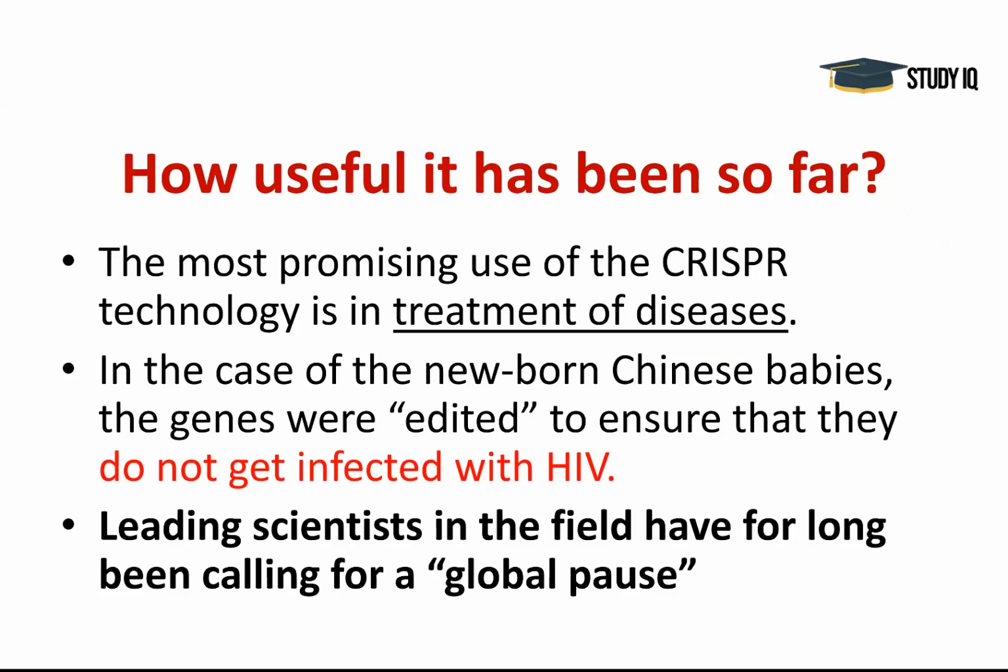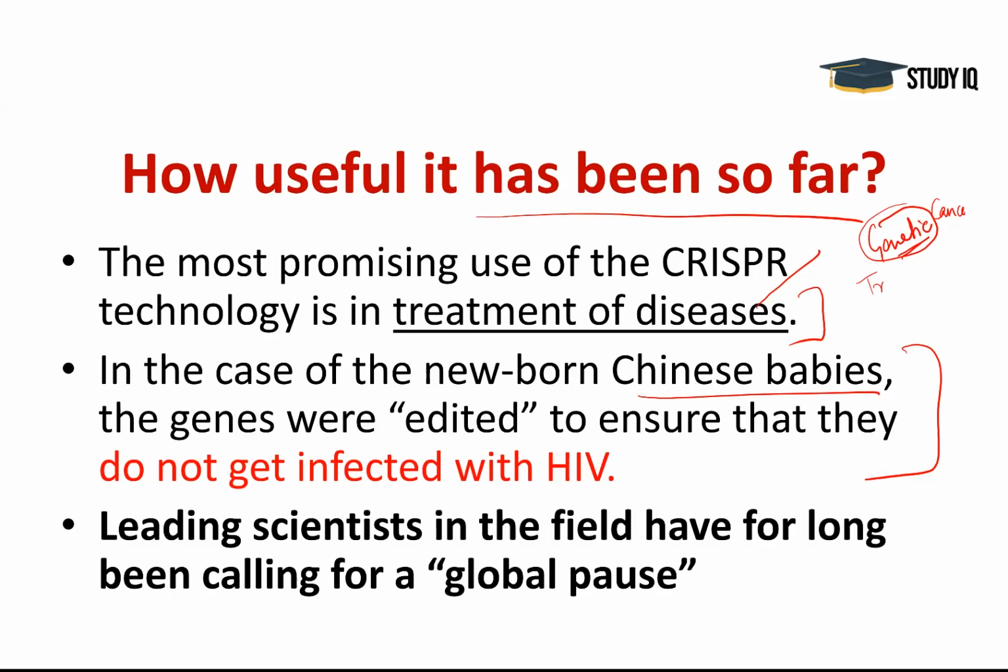I have made you understand by using the diagram. Now just see how useful this technology has been so far. So first use is for the treatment of diseases. If there are certain genetic diseases, or we know that why cancer is infecting the cells, how we can prevent that, and many terminal illness diseases where the genes are responsible, we can treat those diseases with the help of this technology, like he did it in the embryos.